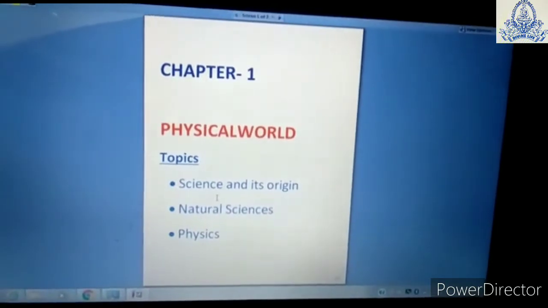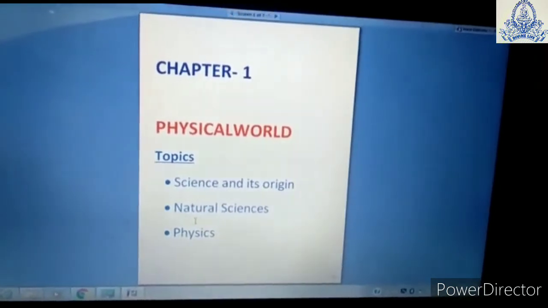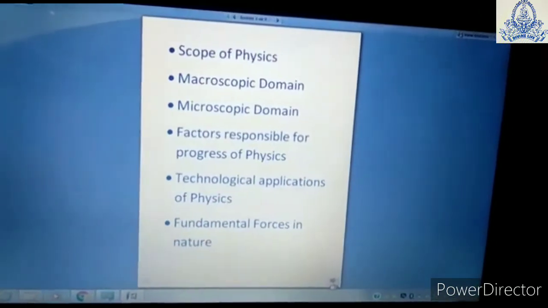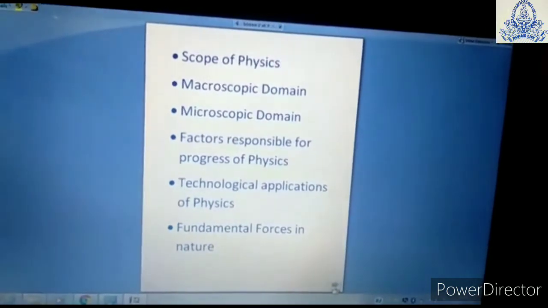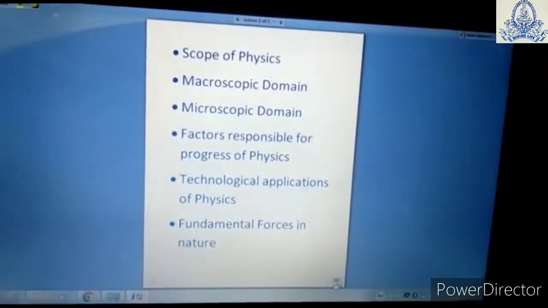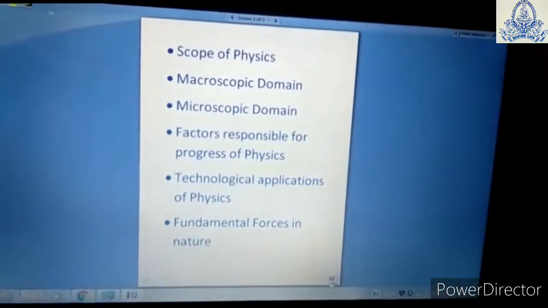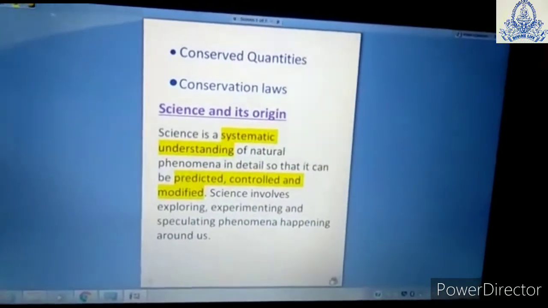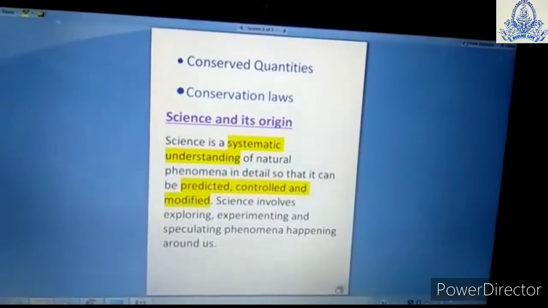The topics to be covered in this chapter are science and its origin, natural sciences, physics, scope of physics, macroscopic domain, microscopic domain, factors responsible for progress of physics, technological applications of physics, fundamental forces in nature, conserved quantities, and the last one of this chapter is conservation laws.